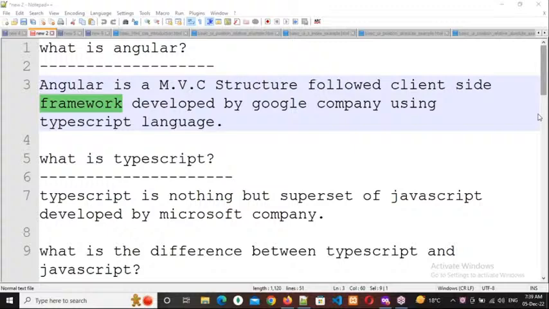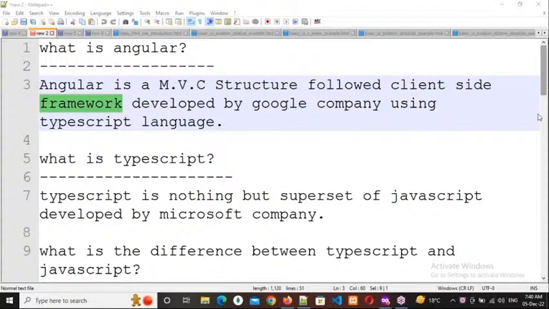So which company developed this? Google company. By using which technology? By using TypeScript language. Every framework should be developed by using some language. For example, Struts, Spring, Spring Boot or Hibernate are all Java related frameworks.